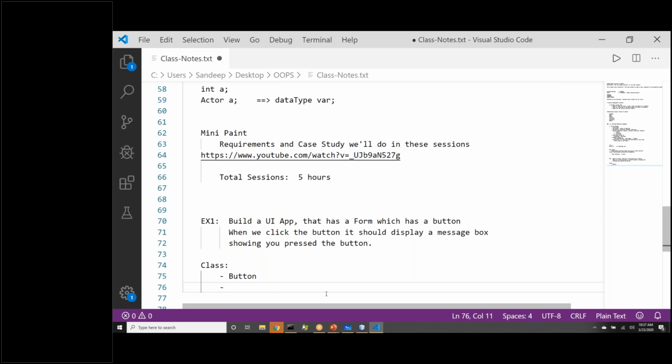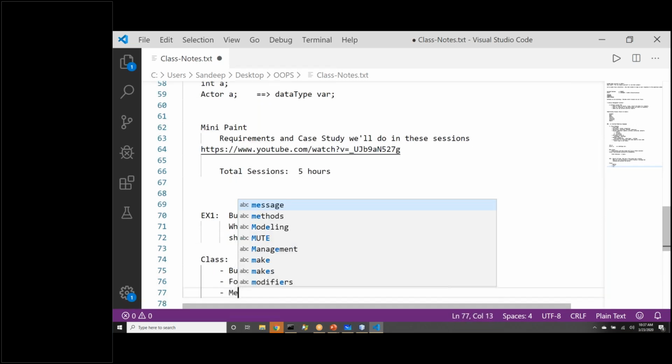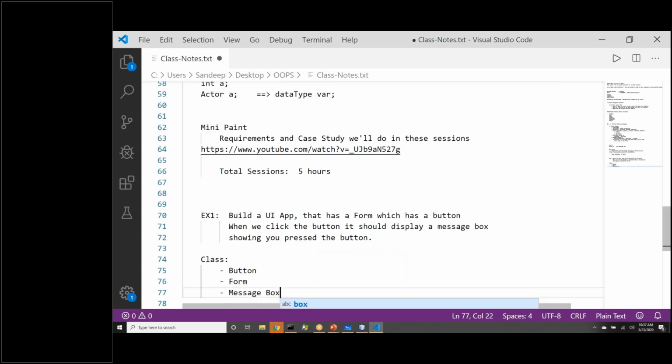So yeah, people are saying form. Yes, we need a form. We need a message box. Yes, that is another class we are identifying. Anything else? So keep yourself focused to this. Right now, we are not identifying classes for paint. We are not identifying for paint application. We are doing for this application, this small application, the first exercise that we are talking about.